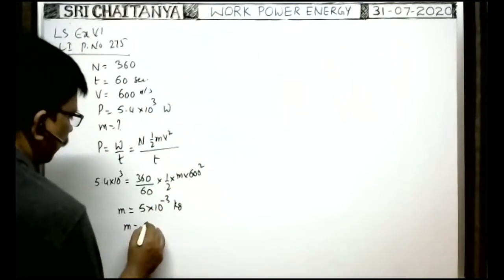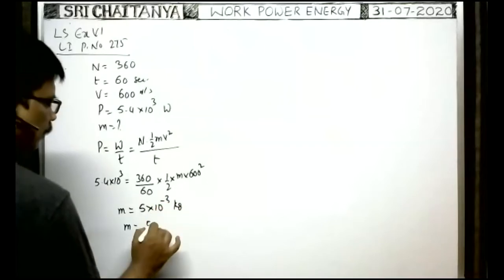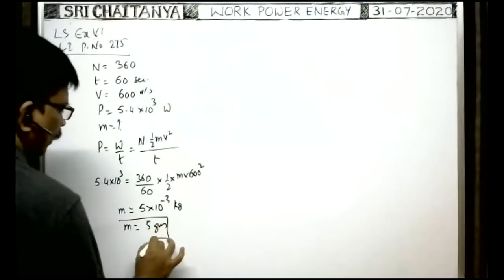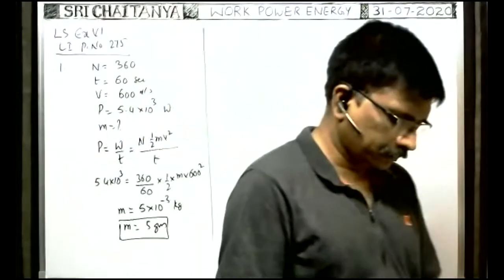But the answer is given in gram. 1 kilogram is equal to 10 to the power 3 grams. So 5 into 10 to the power minus 3 into 10 to the power 3, then you will get 5 grams. This is the answer. In this way, we have to do.